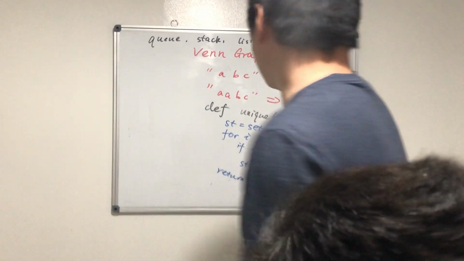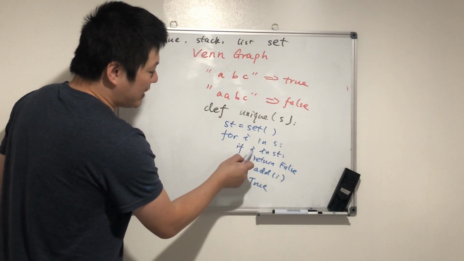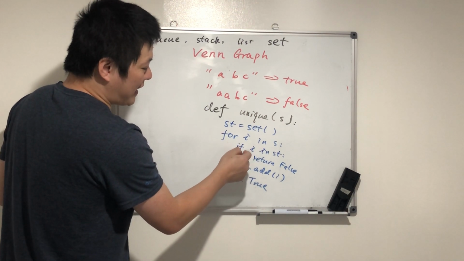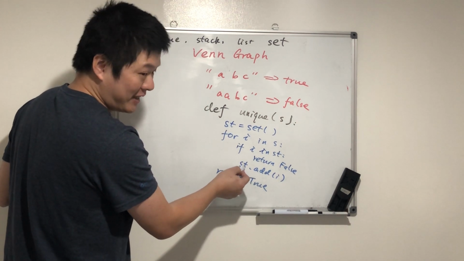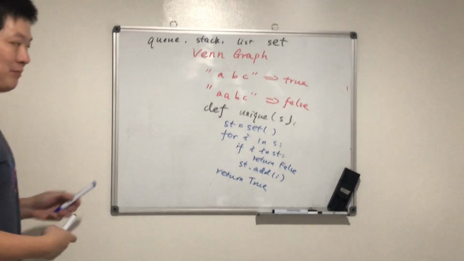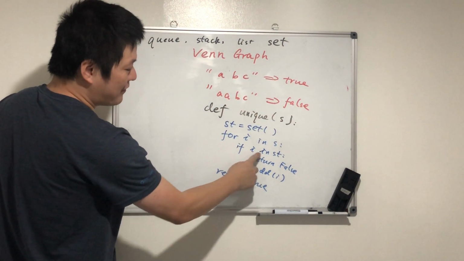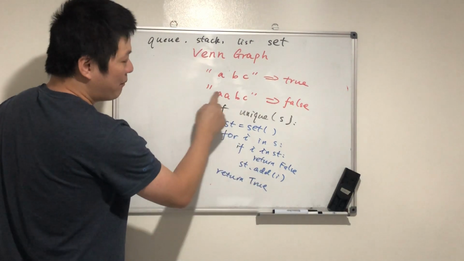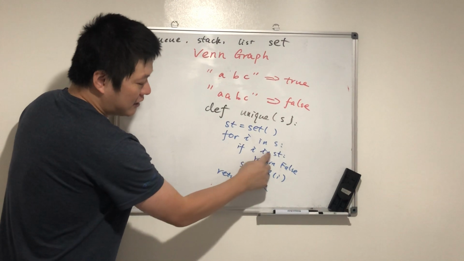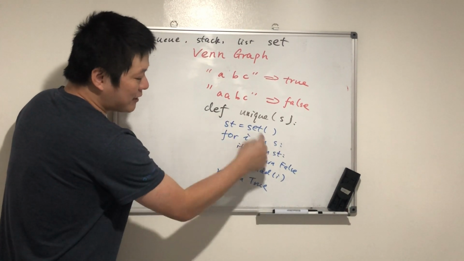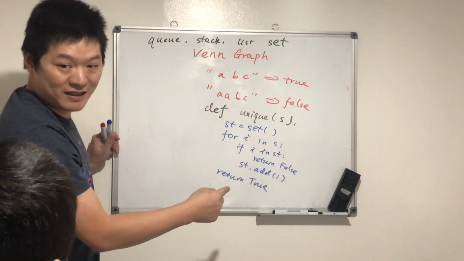Okay, so this is one way of doing it. We're creating a set. Look, we check if the character is already in the set. If it's in the set, then we return false. Otherwise, we put it in the set. So A, B, C, then we return true, right? Because every time it's only appearing once. But with A, B, A, the first A is not in the set, so I put it there. But the next one is already in the set, then we return false. Do you get it?